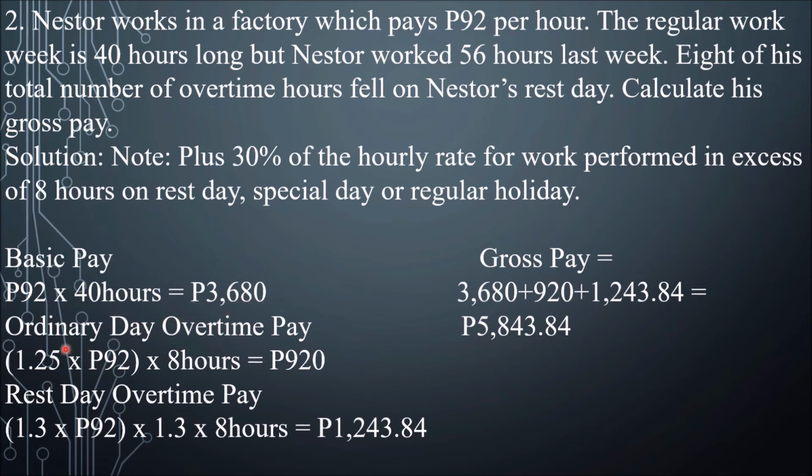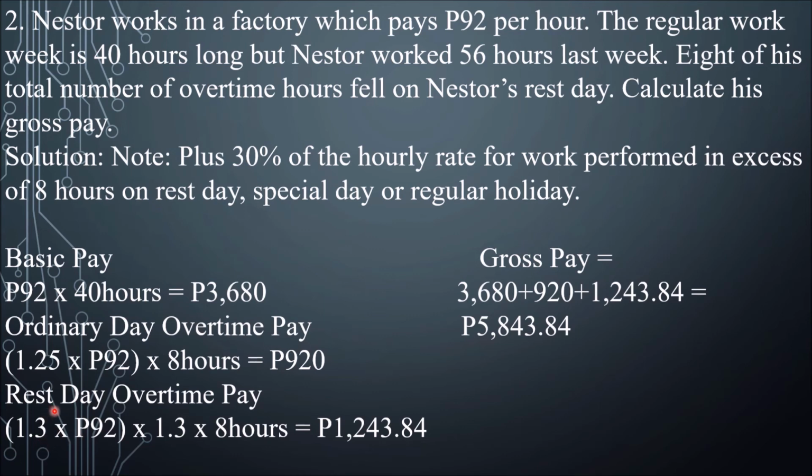Now, ordinary day overtime pay, that's 1.25 times 92, because it's an ordinary day, times 8 hours. So the 8 hours there is the overtime hours for ordinary days. So that's 1.25 times 92 times 8, 920 pesos. Rest day overtime pay, so as you can see here, 8 of his total number of overtime hours fell on Nestor's rest day.